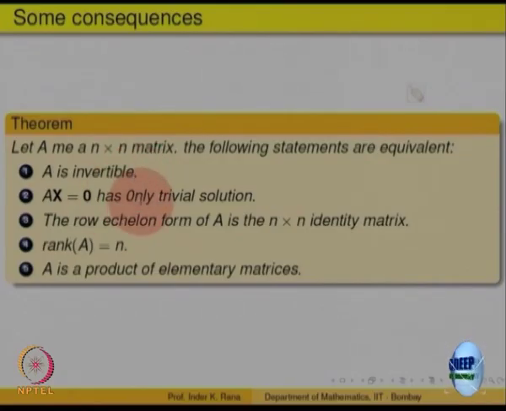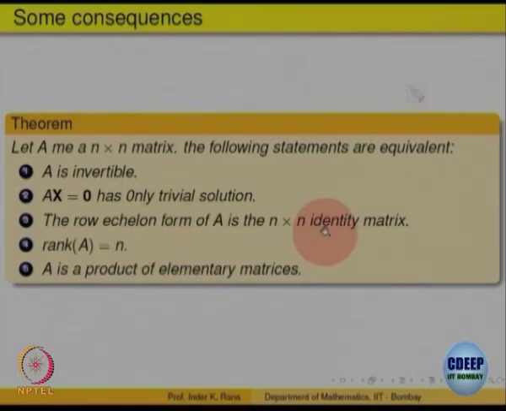Ax = 0 has only the trivial solution possible. There is only one solution possible, right. You can also look at it this way. If you multiply this equation on both sides by A inverse, what do you get? A inverse A x = 0, that means x = 0, that means the only solution possible is x = 0, right.